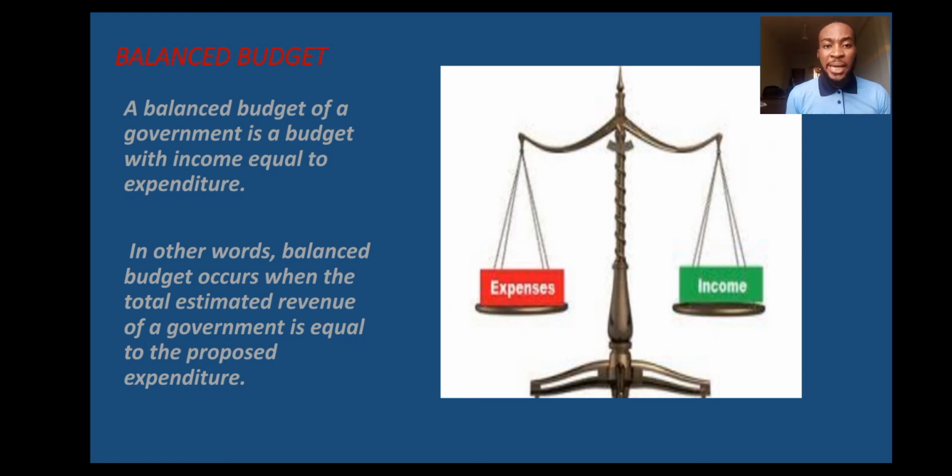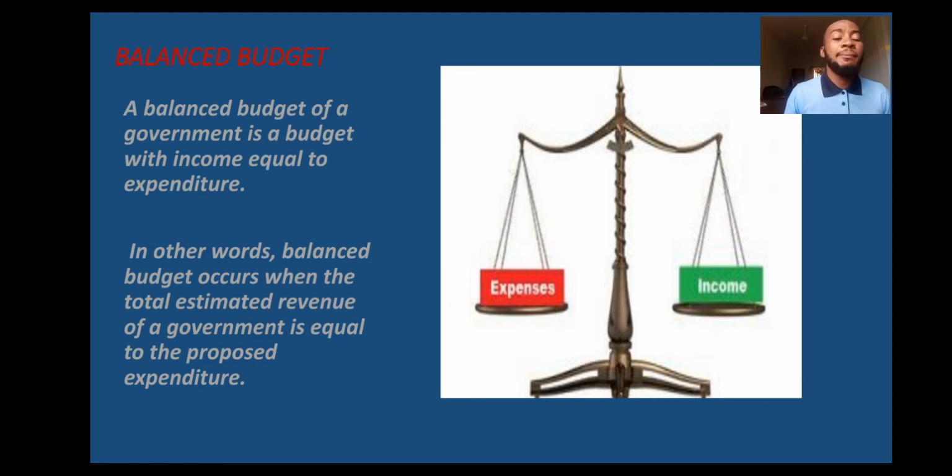Next one, it says, in other words, a balanced budget occurs when the total estimated revenue of a government is equal to the proposed expenditure. Now, looking at the diagram there, it looks like the scale maybe you've seen in a court where justice is being passed.